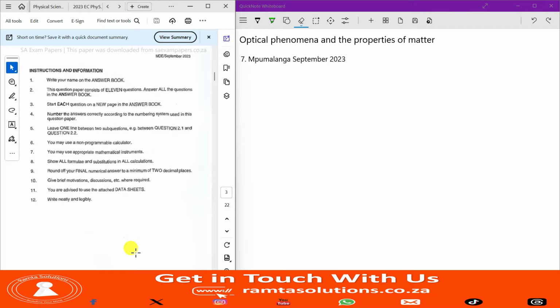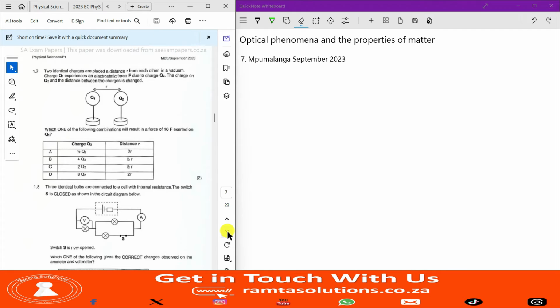Instruction 11: you are advised to use the attached data sheet in case you forget formulas and in case you forget constants. Finally, we know that you are aiming for distinctions, but it's also important that your handwriting and the presentation of your work is on point. Therefore, write neatly and legibly. Improve your handwriting, guys.